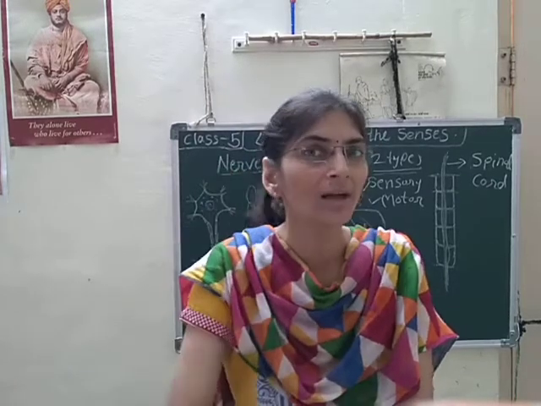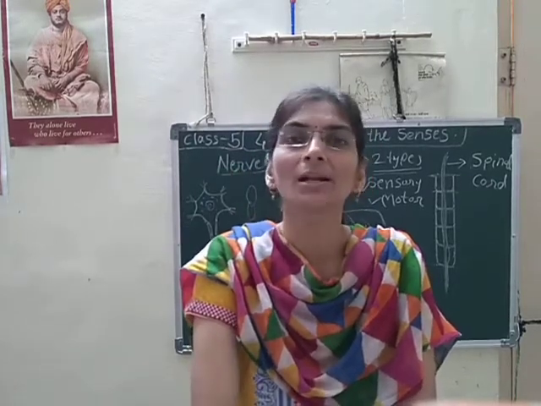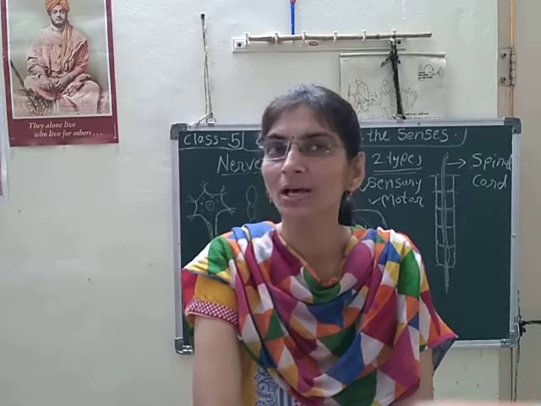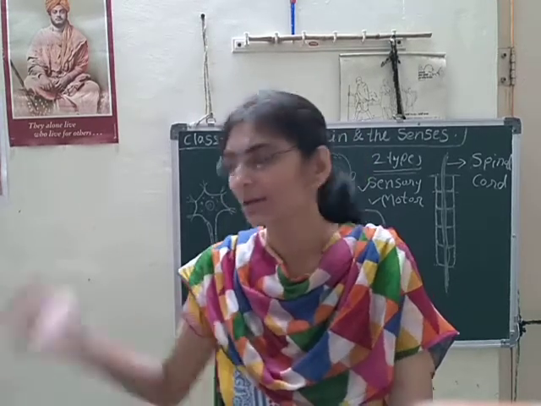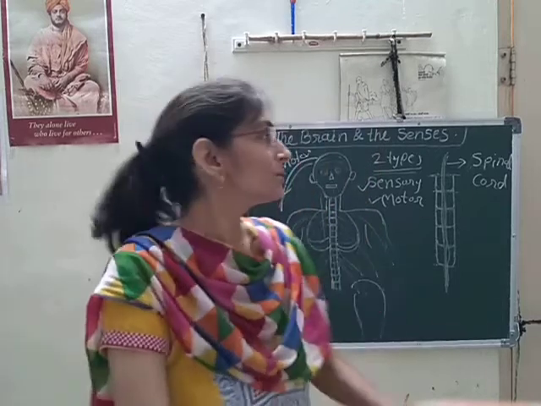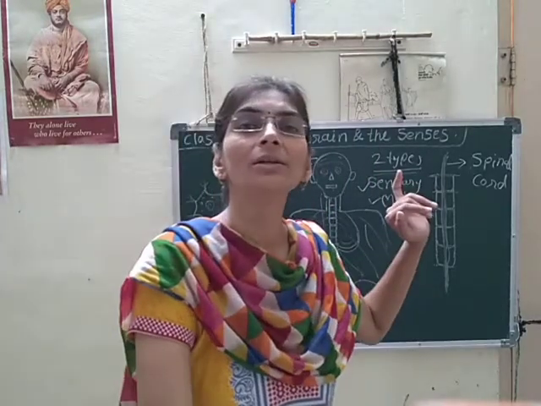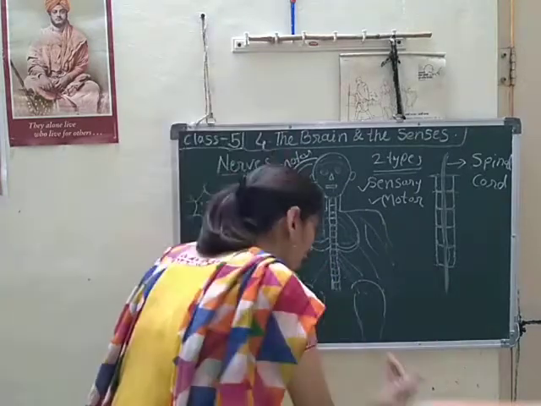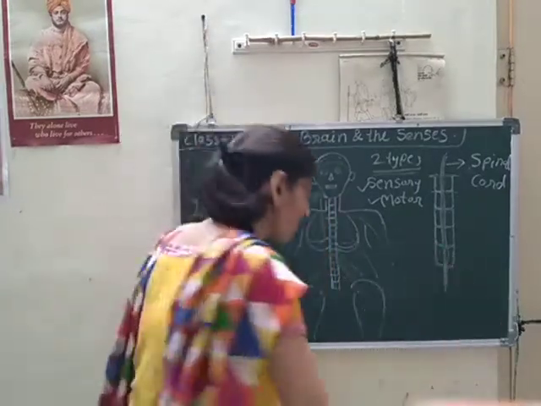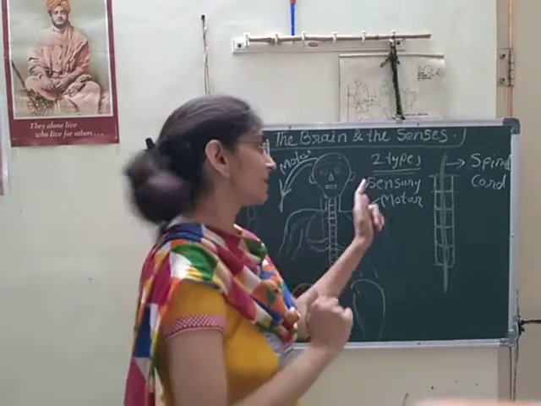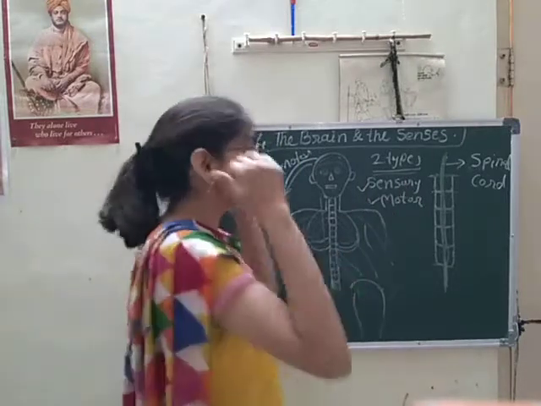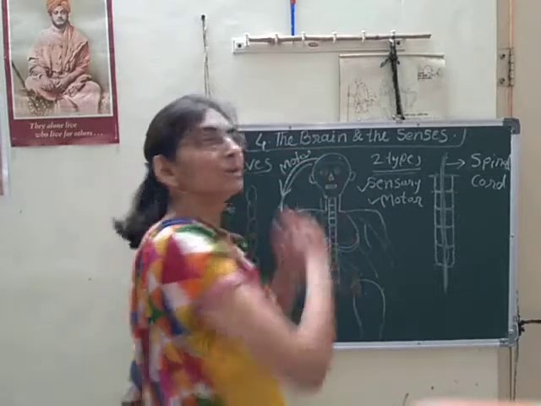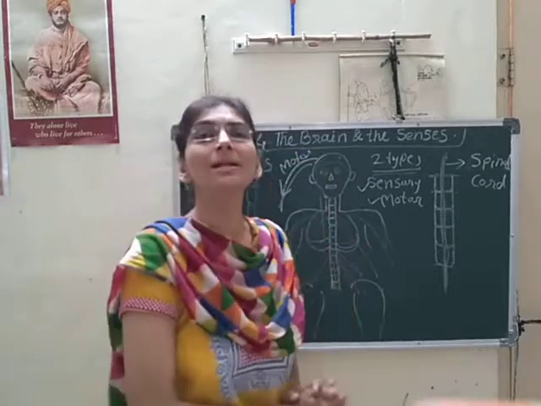One is the sensory nerve. Another is the motor nerve. Yes. For that I have given one example also. So sensory nerve means what? It conveys messages from the body to the brain. Sensory nerves convey messages from body organs to the brain or to the spinal cord.